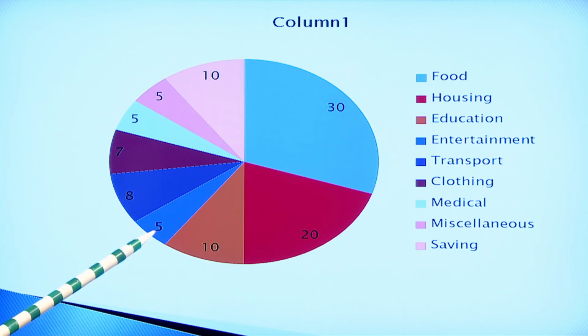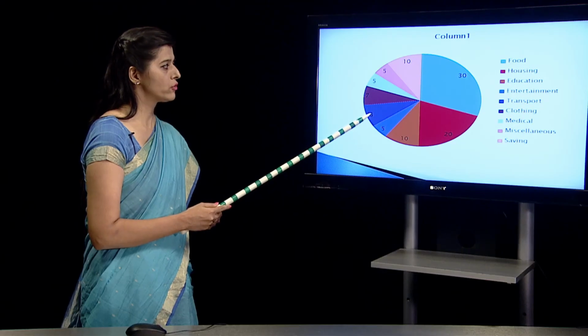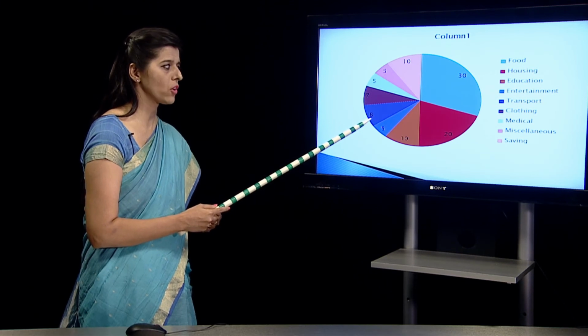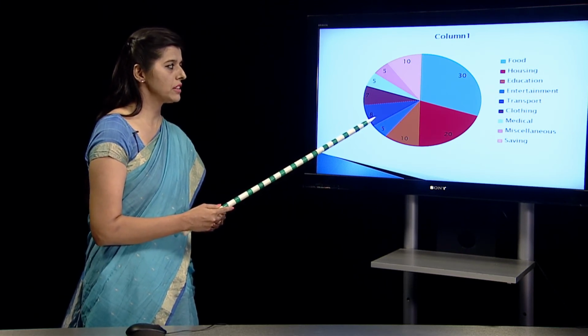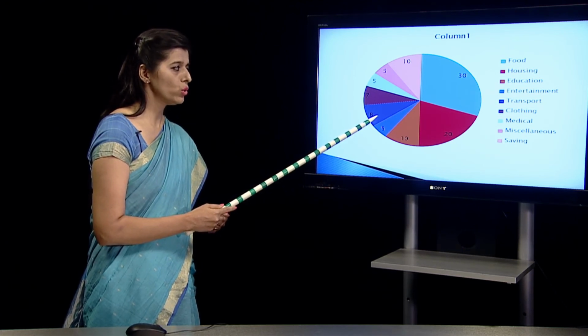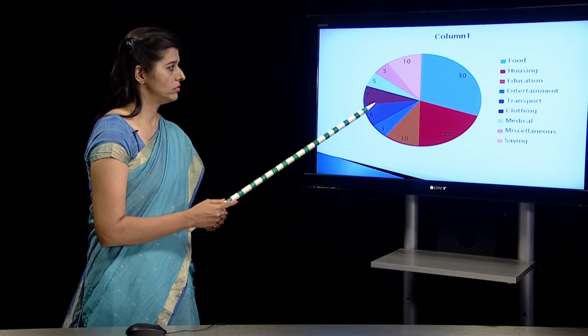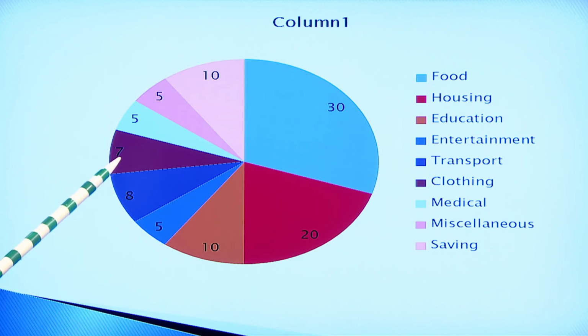Entertainment, one can reduce to 5%, and for transport maybe 8%, because you need to travel for your office. Your children might need to travel to schools and colleges. Then clothing, we need to cover ourselves, which is very important, and we need 7% of our family income to spend on clothing. Now, for medical expenses, we will allocate 5%.